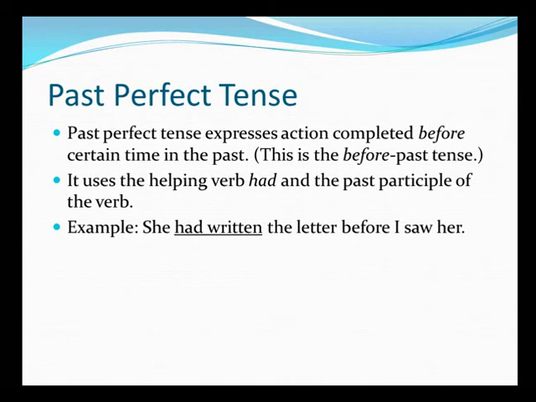Past perfect tense, as suggested earlier, expresses an action which is completed before a certain time in the past. The certain time in the past here is I saw her. So the action was complete before that. So we are using past perfect tense here.